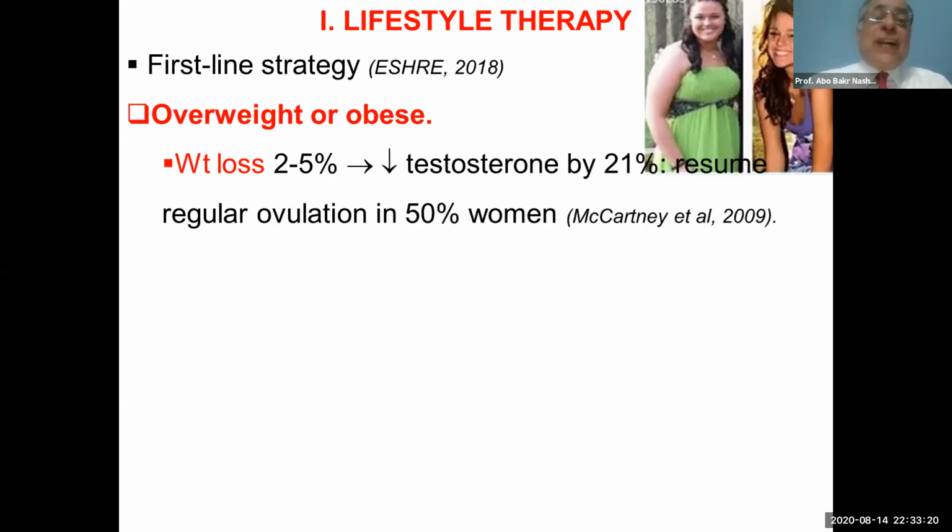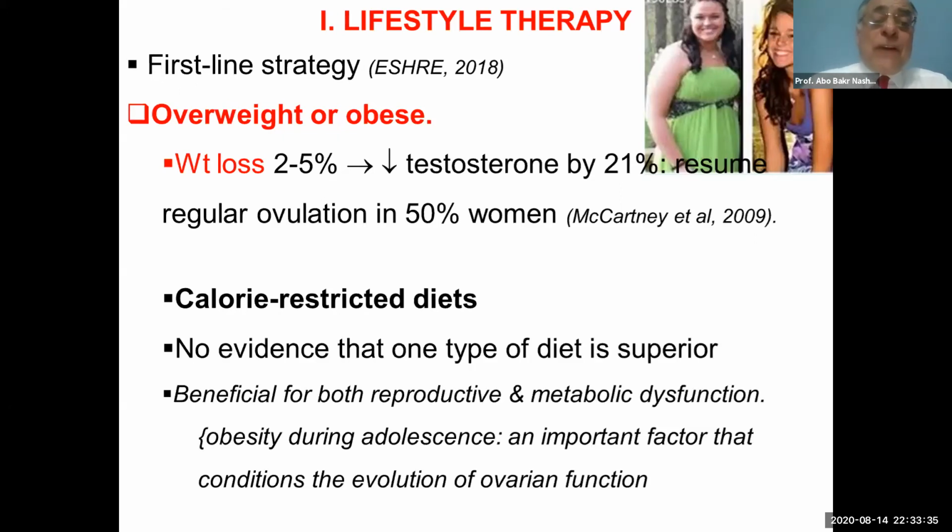Weight loss of 5% will decrease the testosterone by 20% and will resume ovulation in 50%. It will depend on restriction of calories, because there is no evidence that one type of diet is superior.